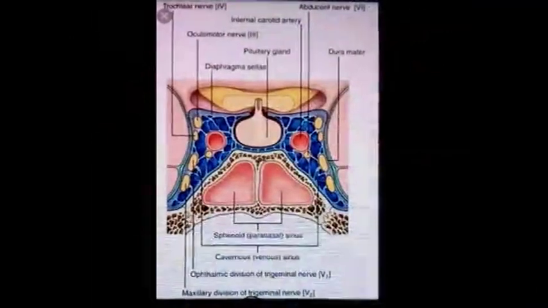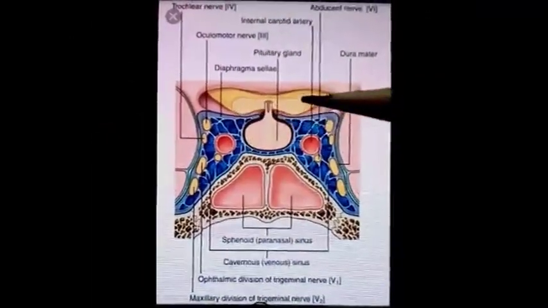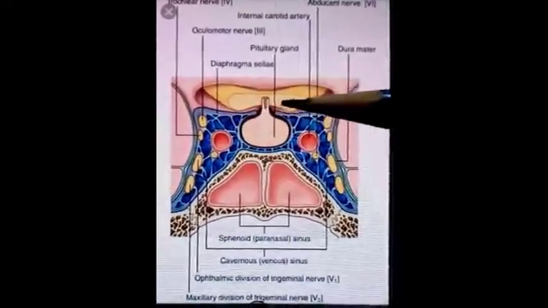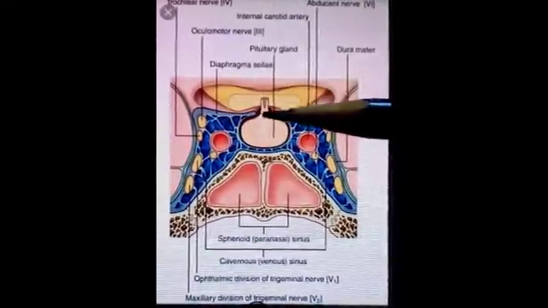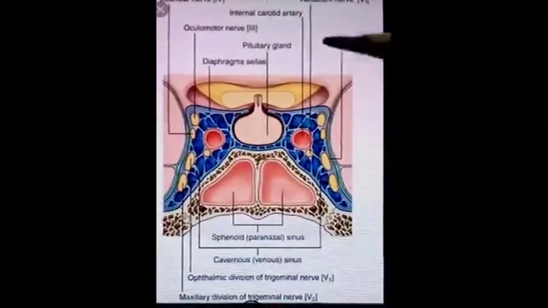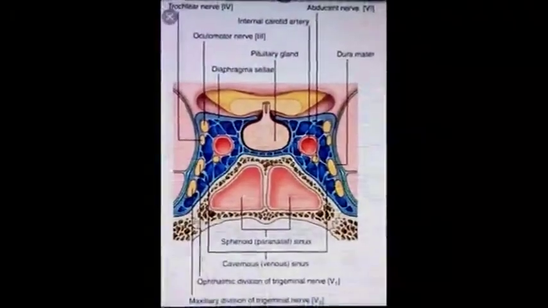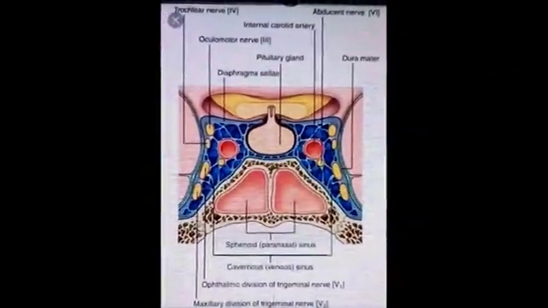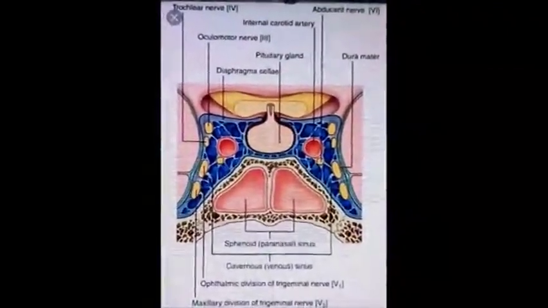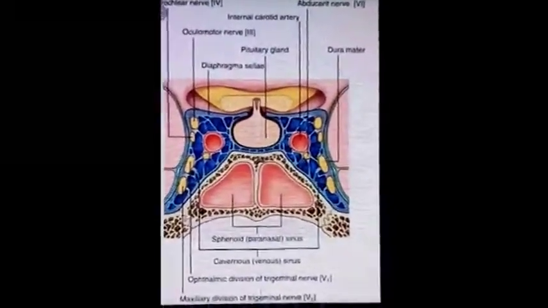Second structure that is closely related to this pituitary gland is optic chiasma. So central part of optic chiasma, it get affected by the pressure exerted by enlarged pituitary gland. This causes bitemporal hemianopia. Bitemporal hemianopia is a condition of partial blindness where vision is missing in the outer half of both the right and left visual fields.